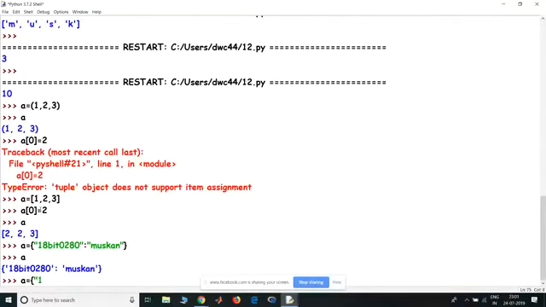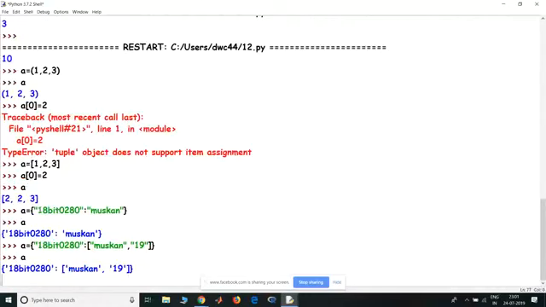If I write an 18BIT0280, and here I store, instead of storing just the name, I store Muskan, I store my age, I can store a lot of stuff. So now when I type in A, I get this. So with the help of the key, which is my registration number, I've been able to get a lot of data about the same person.